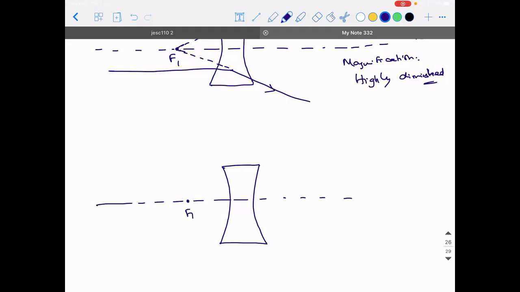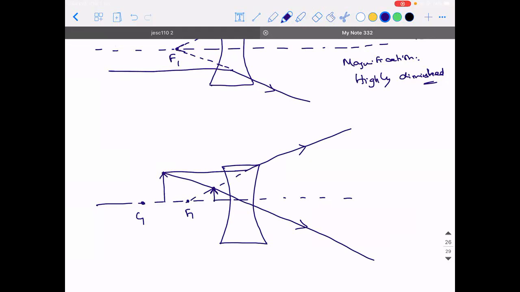So here it is F1, here it is C1. Suppose you place it here for the time being. When you take a ray parallel to the principal axis, after refraction, it will go and pass like this. And the second ray through the optical center will travel without any deviation. So where do they tend to meet? They tend to meet at this point.